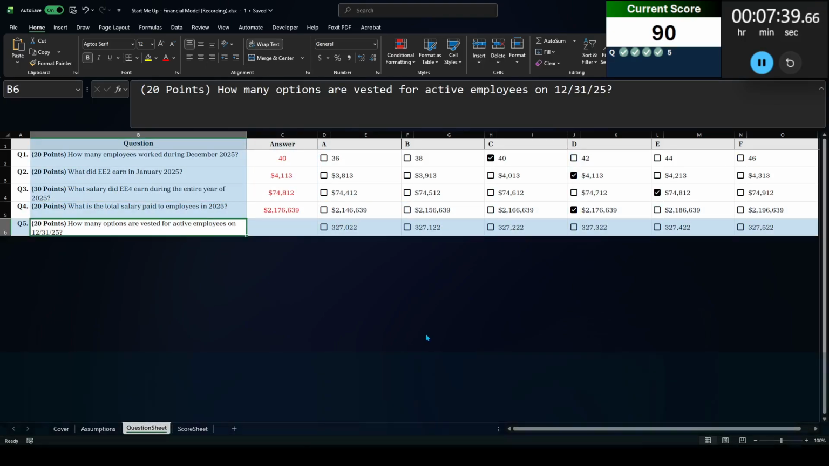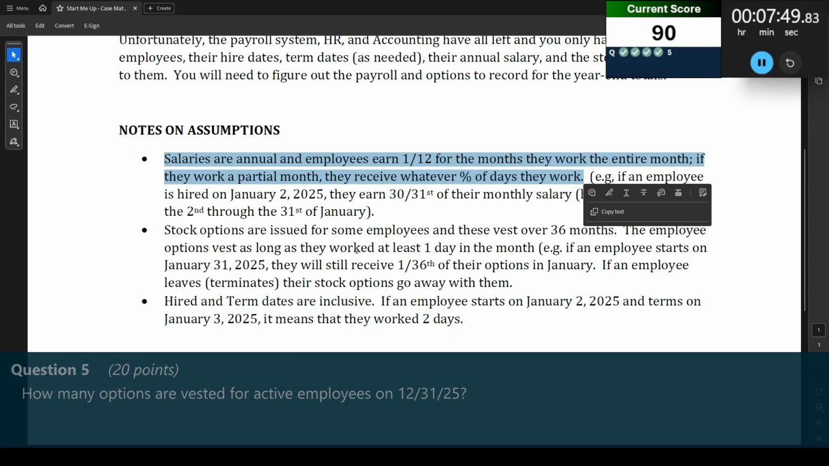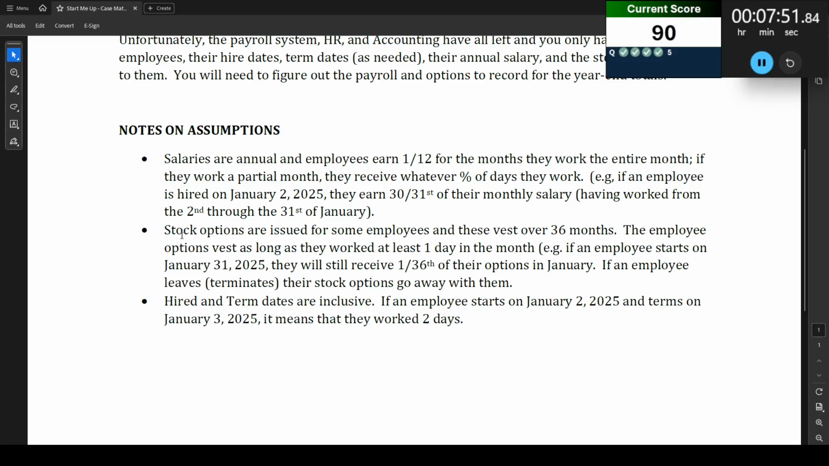Excellent. And now question 5, how many options are vested for active employees on 12/31/25? Okay, so this one, I'm going to go back to my information sheet and just take a quick look here. Stock options are issued for employees, and these vest over 36 months. The employee's options vest as long as they worked at least one day in the month. If the employee starts on January 31st, 2025, they'll still receive one of their 36 options in January.